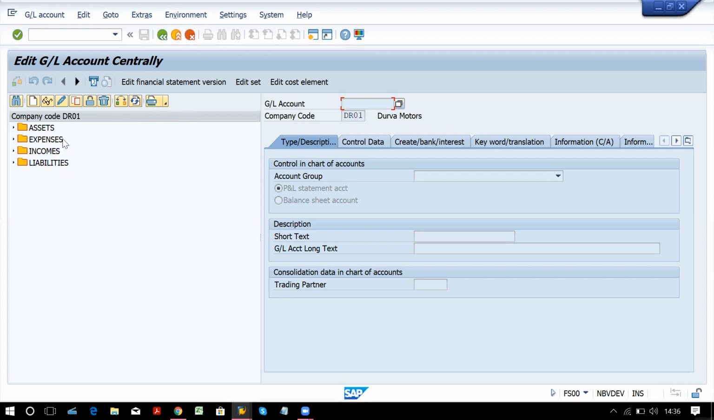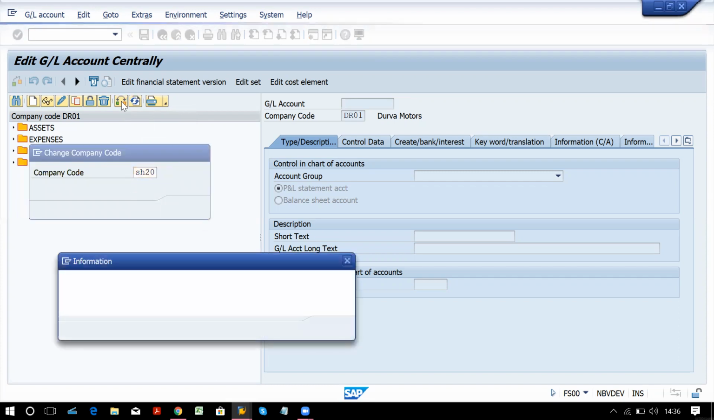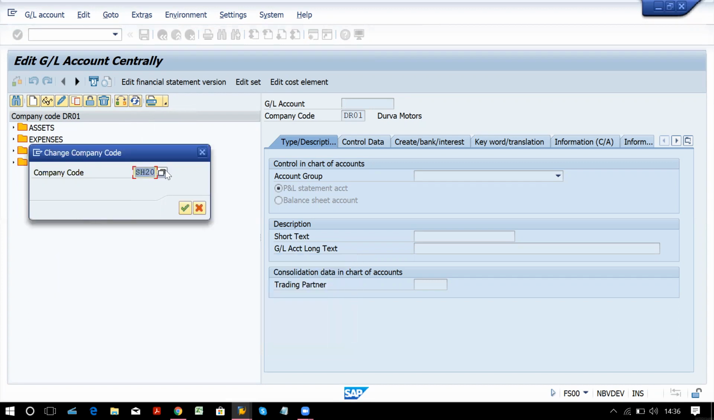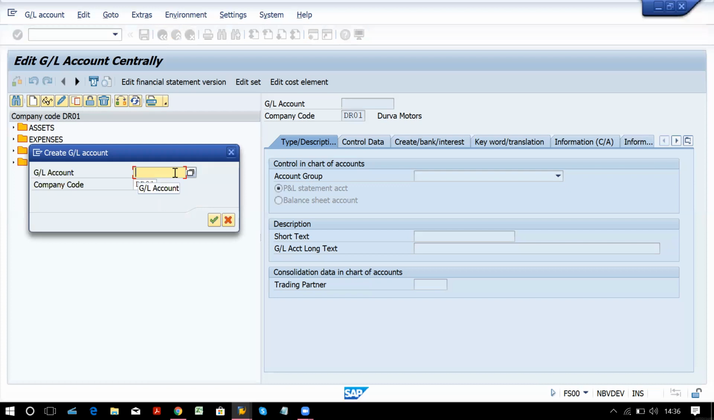Now we have not created any GL account, so if I try here to change this company code to our company code, it will not allow. It will give me a message to specify an existing value. Now this is called a navigation tree. Whenever you create anything, only then will it appear in this navigation tree. So first we have to start creating the GL account. If I start here with creation, I'm going to create the first GL account, that is 100 retained earning.